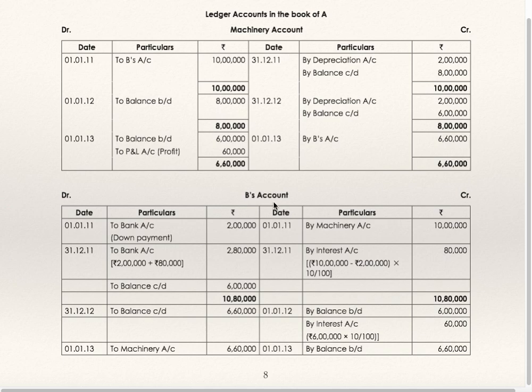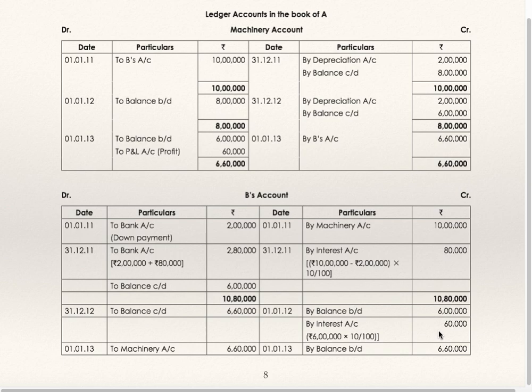Now we'll go to B's account. On 1111, by machinery 10 lakhs. On 1111, to bank, down payment 2 lakhs. 31st December 11, by interest. First installment interest is 80,000. 31st December 11, to bank, payment of first installment 2 lakh 80,000. Balance carried down 6 lakhs. Second year beginning, balance brought down 6 lakhs.